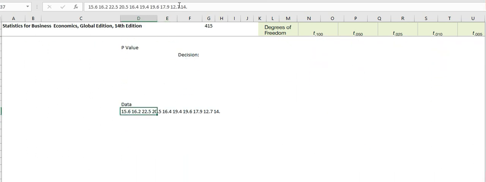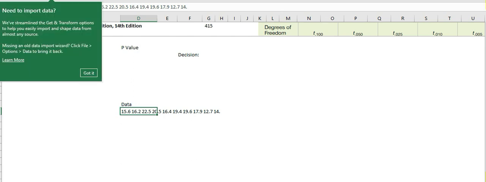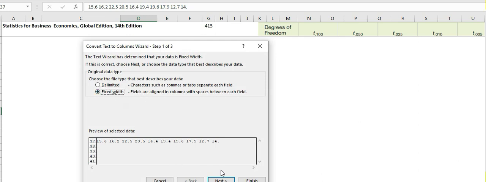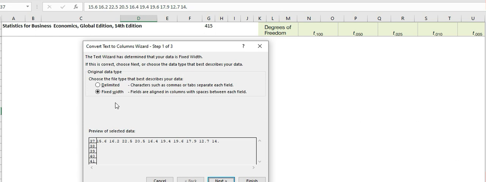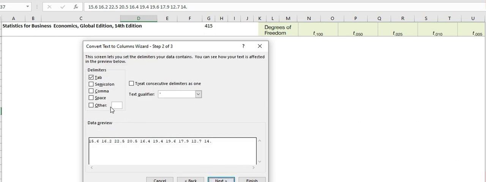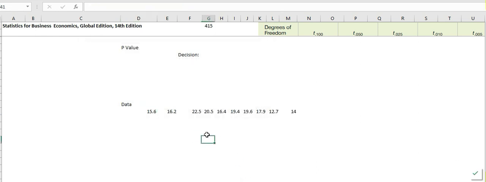We have to arrange this data. This is from the book. Using fixed delimited, we use the space. There, we have the data already. This is the sample data.